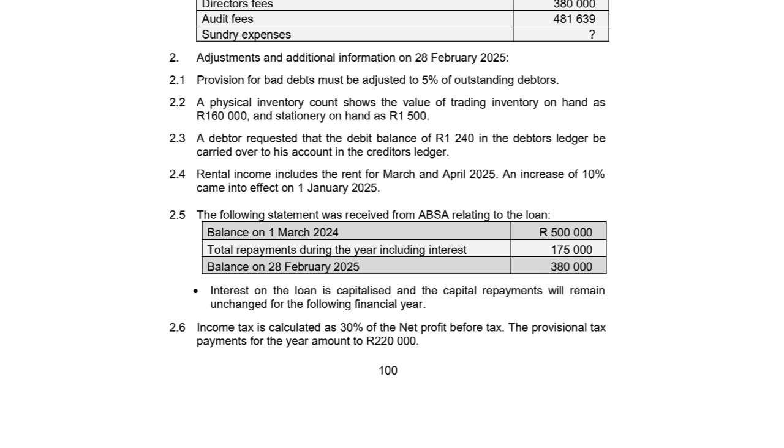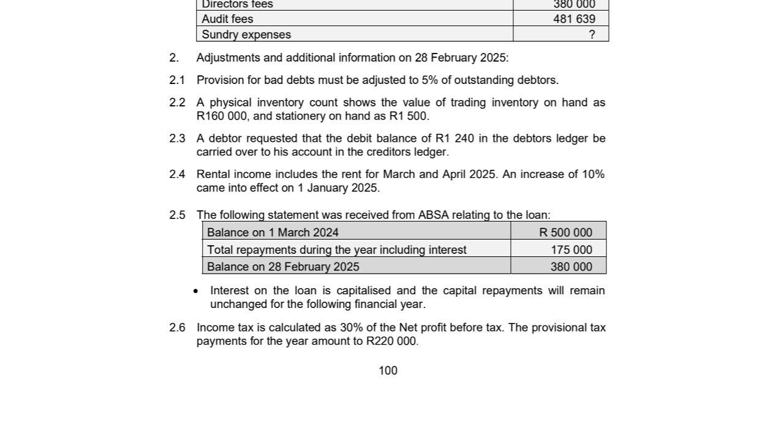2.4. Rental income includes the rent for March and April 2025. An increase of 10% came into effect on 1 January 2025. 2.5. The following statement was received from ABSA relating to the loan. Balance on 1 March 2024, 500,000 Rand. Total repayments during the year including interest, 175,000. Balance on 28 February 2025, 380,000.